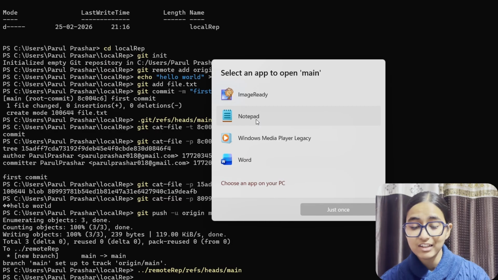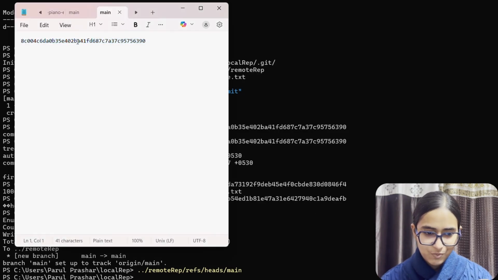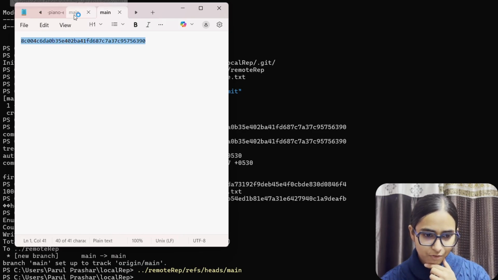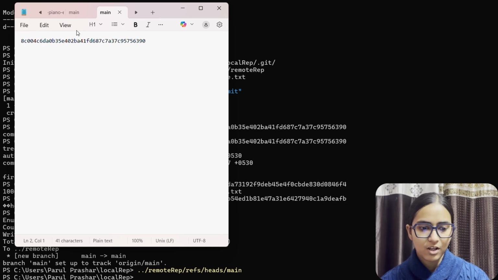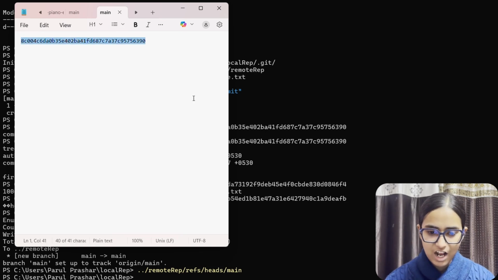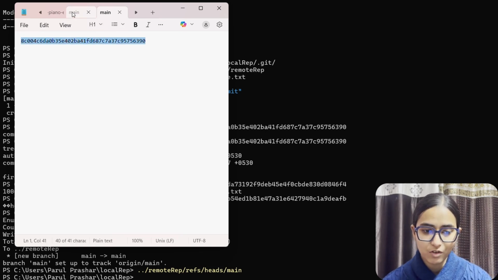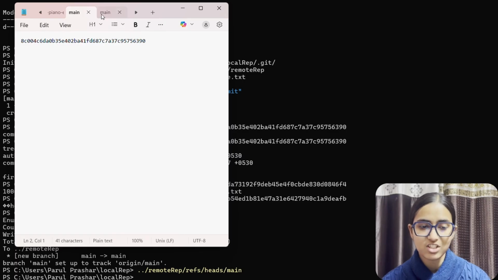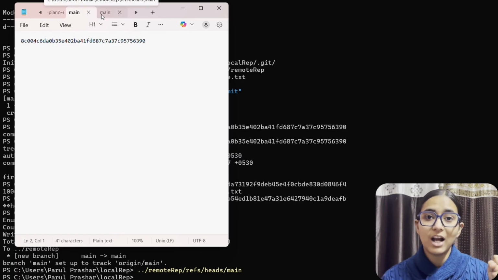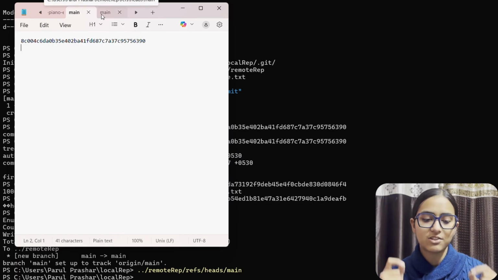So we have another notepad file. Let's open it. We have this hash. Now we have two different files. The first main belongs to local, the second main belongs to remote. This is another hash that we have got, and since both of these hashes are same, it means the content that local and the content that remote is pointing to is actually the same.